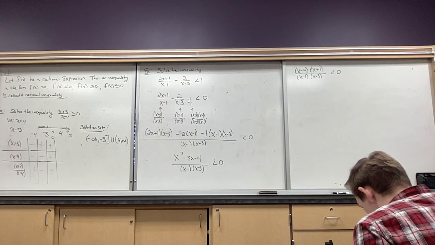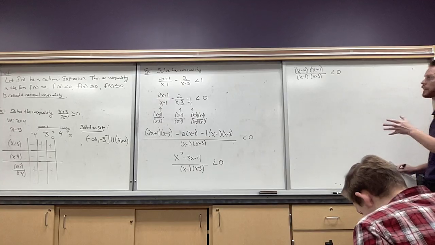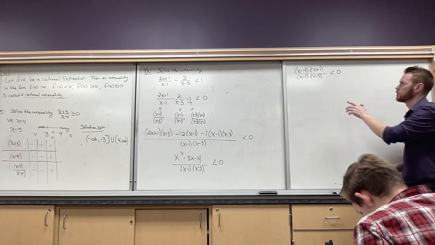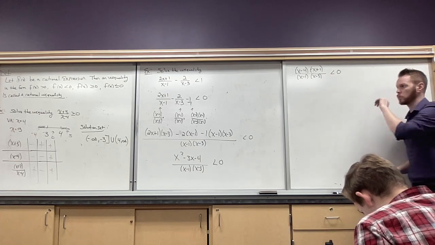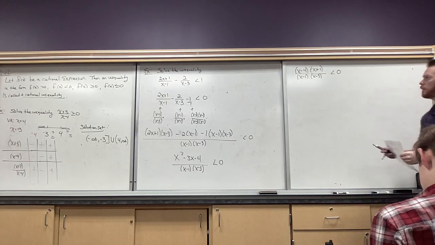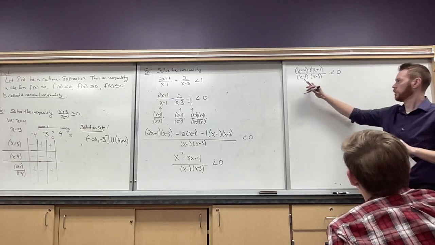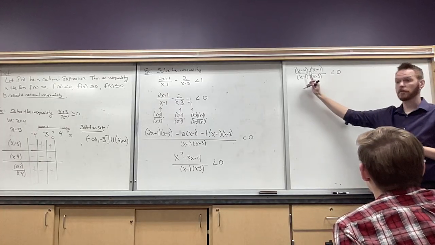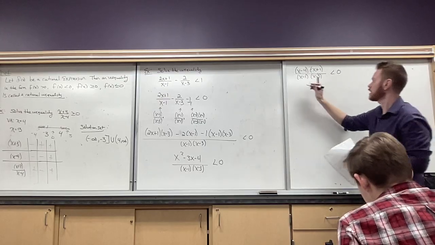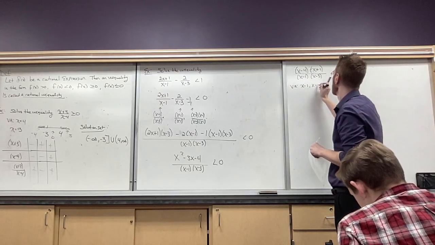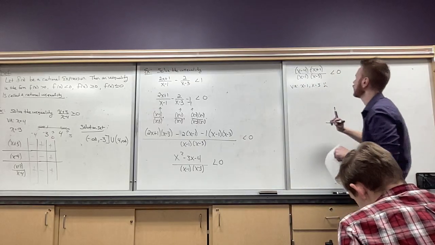Okay. So now we have a better understanding as to what our boundary points are going to be. Note that there's no equal to symbol. So whatever x values make it 0, we don't want to include it. What values do we also not want to include that makes this whole thing undefined? 1 and 3, right? So we don't want to include those. So I'll just put under here, that's our VA. So 1 and 3, no good.